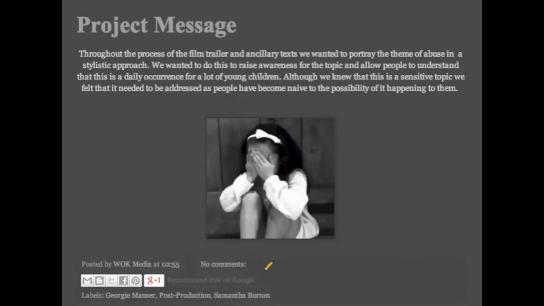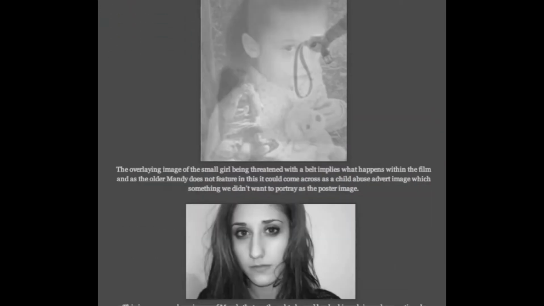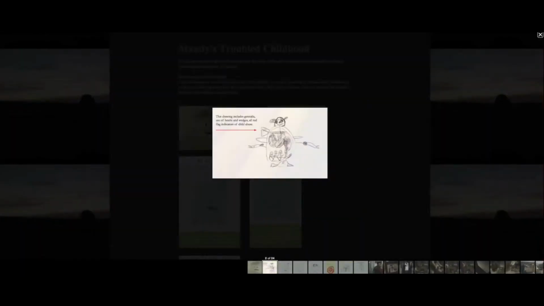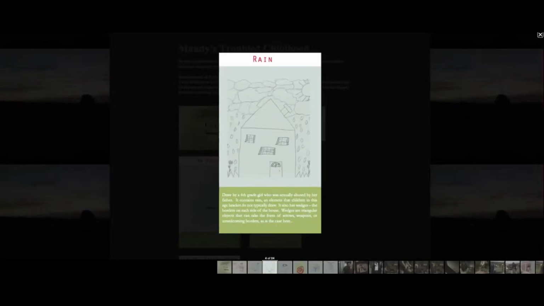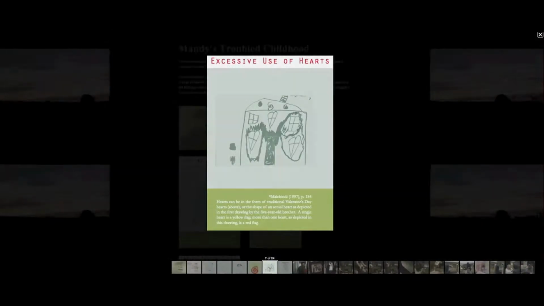Throughout the process of the film and trailer and ancillary text, we wanted to portray the theme of abuse in a stylistic approach. We wanted to do this to raise awareness of the topic and allow people to understand that this is a daily occurrence for a lot of young children. Although we knew this was a sensitive topic, we felt that it needed to be addressed as people have become naive to the possibility of it happening to them.